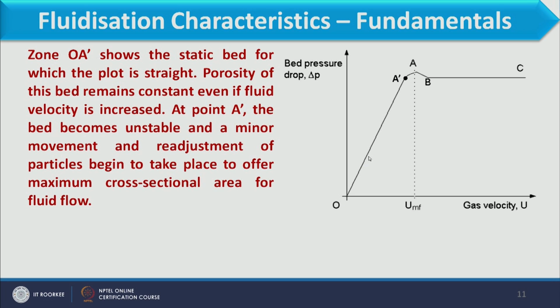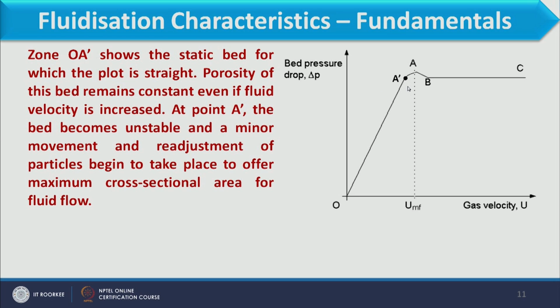You see, here we are considering a static bed, which means till here the bed is not coming into the fluidized state. So, the porosity of this bed remains constant even if fluid velocity is increased, because only when all forces become equal will it come into the expansion state, and till then the voidage or porosity of the bed remains uniform, or constant.